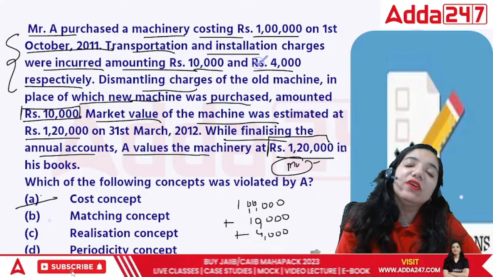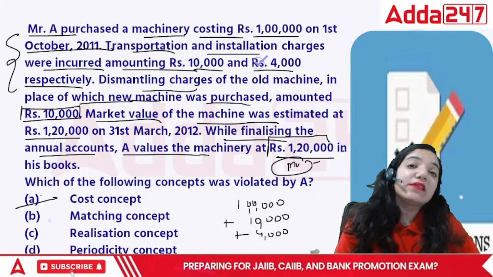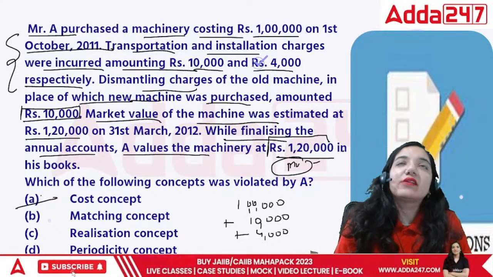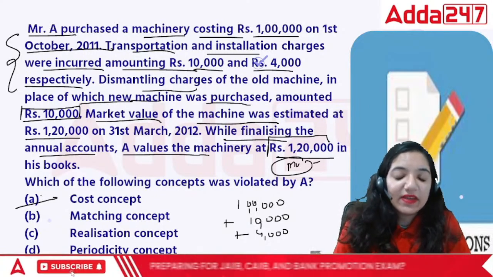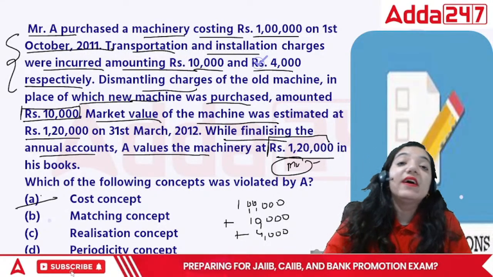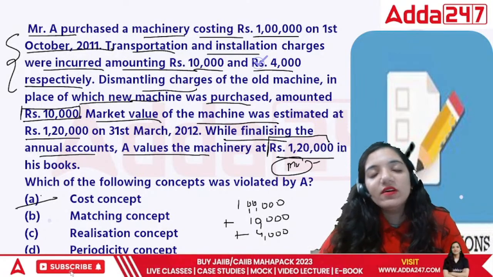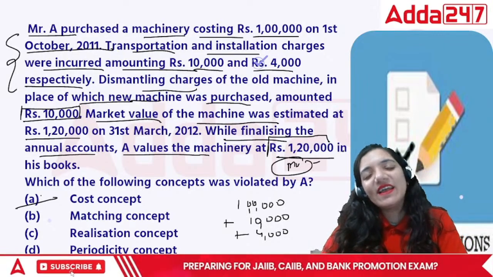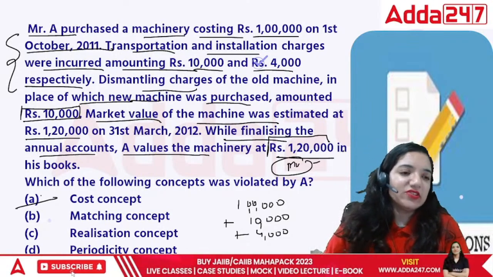Matching is related to the expenses and incomes relating to this year should be recorded. Realization concept is the concept related to the area of recognizing the revenue. As soon as you get it, only then you record it. Periodicity concept says, can you read the entire chapter in one go, which is of maybe 80, 90, 100 pages?